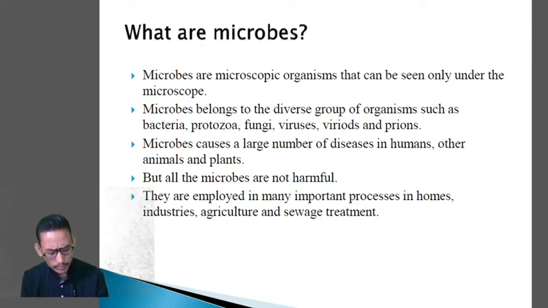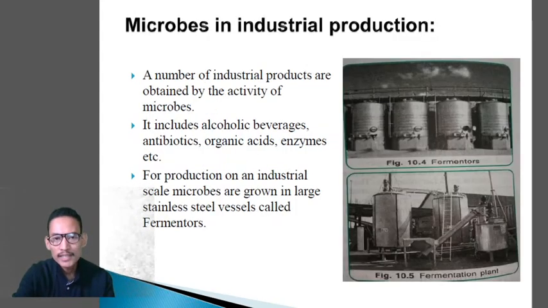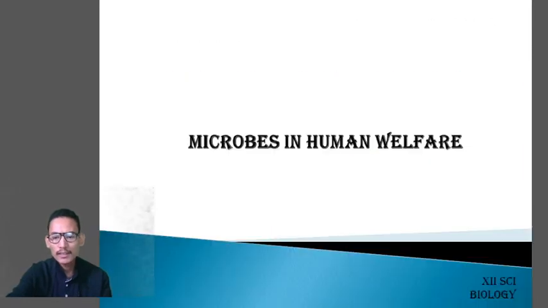Now microbes like bacteria and fungi can be grown on a nutritive medium. On a culture plate containing the nutritive medium, we can culture certain microbes. Clear? And on the nutritive medium, those microbes form colonies, and those colonies can be seen with our naked eyes. Clear? Okay, next one.